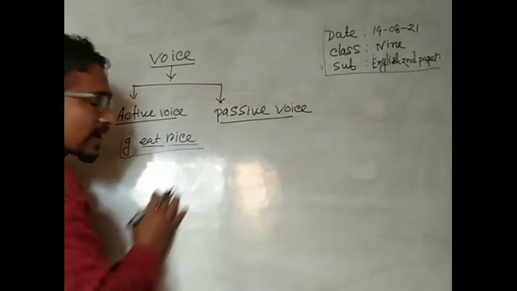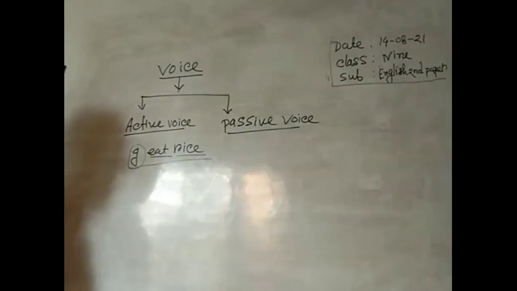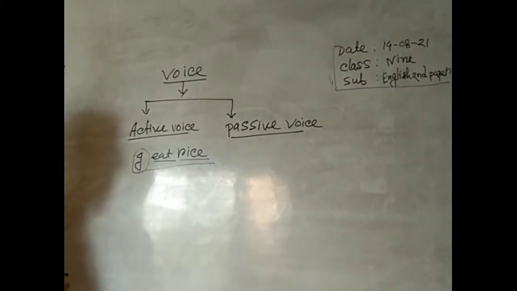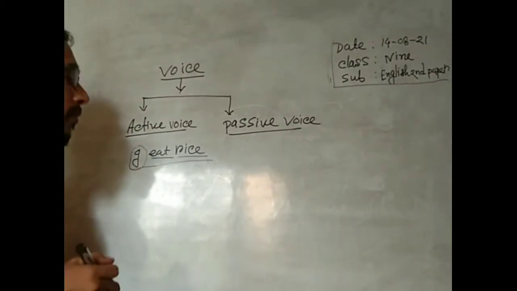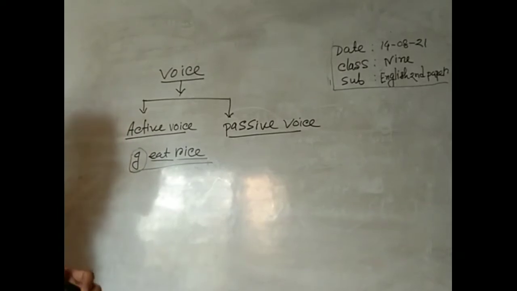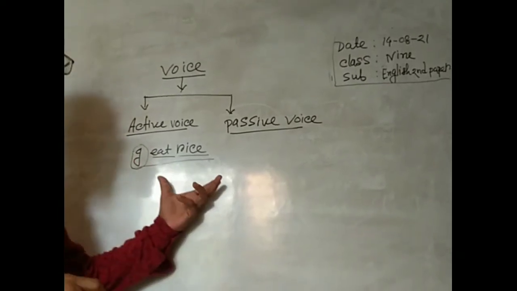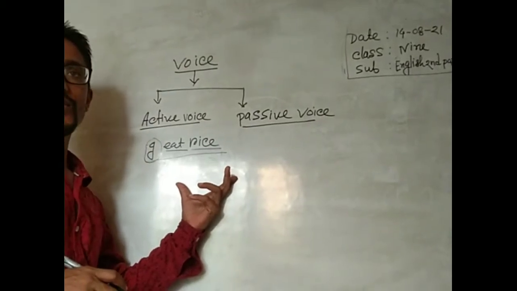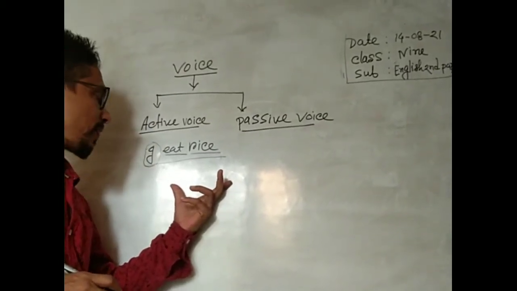It is an assertive sentence. The tense is present indefinite. We know that when the verb form is V1, it is present indefinite. I hope you understand what I say.